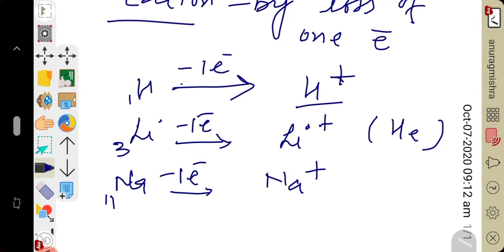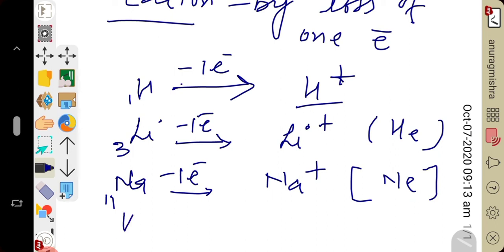Whenever loss or gain of electrons takes place, it is always correlated with stability. Atoms lose and gain electrons so that they can achieve the stable electronic configuration of the nearest noble gas. So sodium, by losing 1 electron, achieves the electronic configuration of the nearest noble gas, neon.